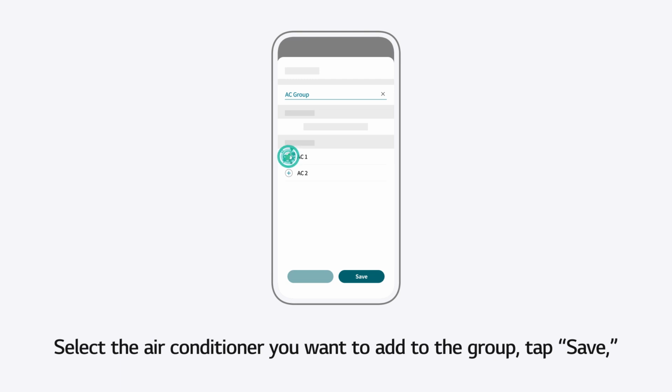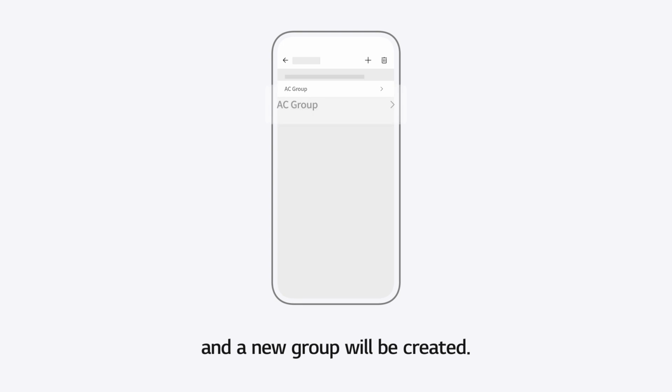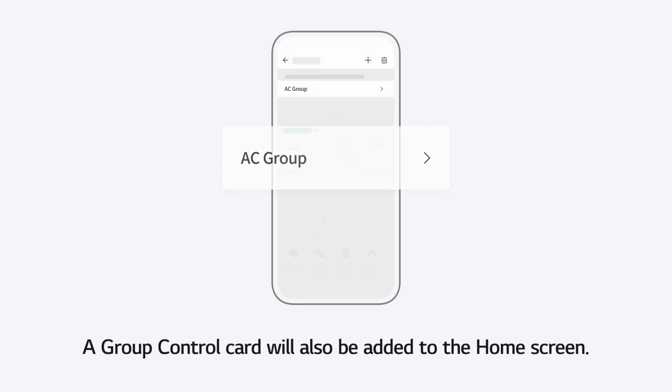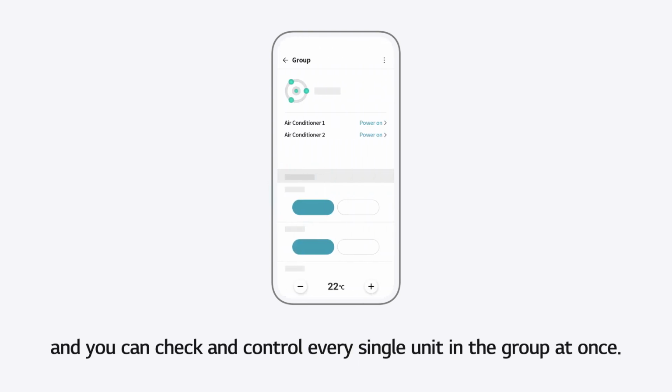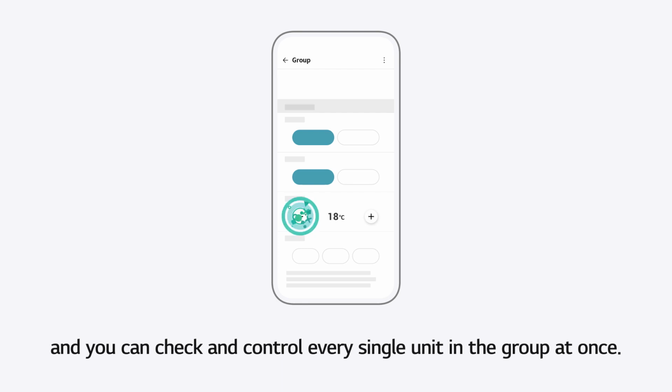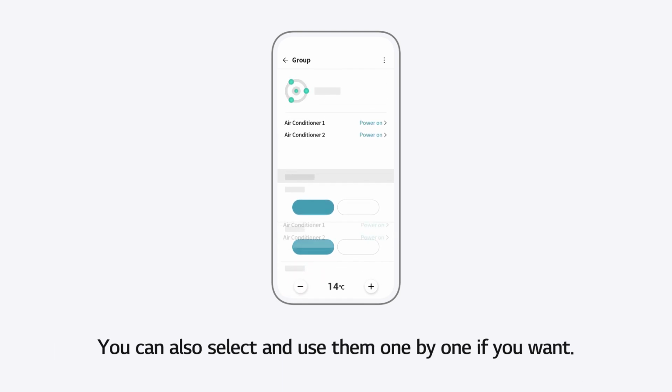Select the air conditioner you want to add to the group. Tap Save, and a new group will be created. A group control card will also be added to the home screen. Tap on it, and you can check and control every single unit in the group at once. You can also select and use them one by one if you want.